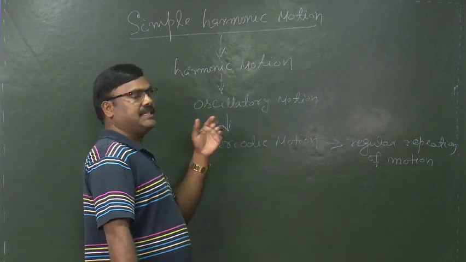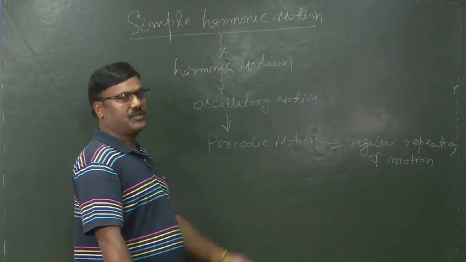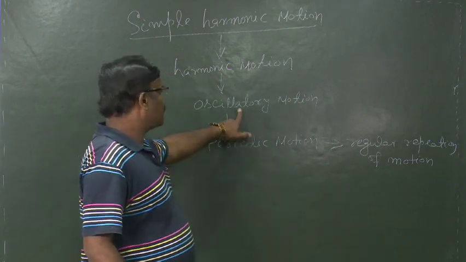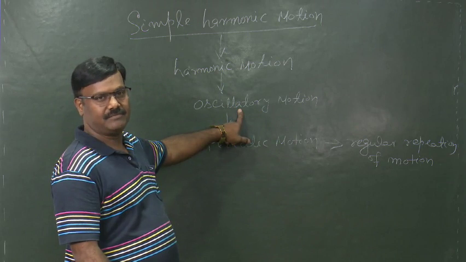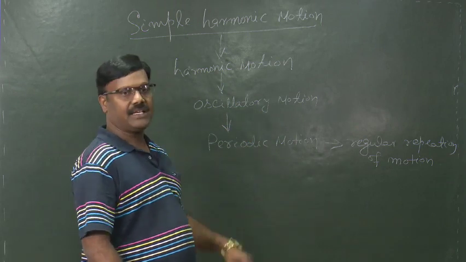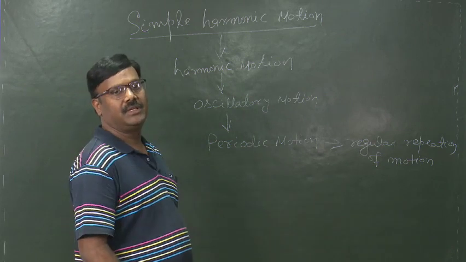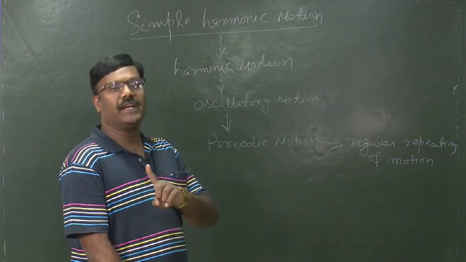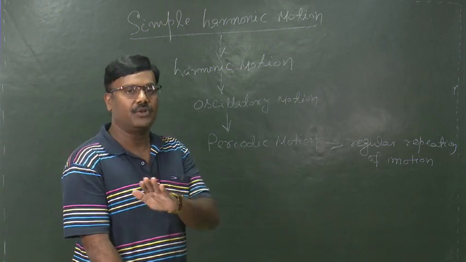Then the question arises, what is oscillatory motion? A motion will be oscillatory only when it is periodic and it should have the motion like to and fro, that is back and forth motion.